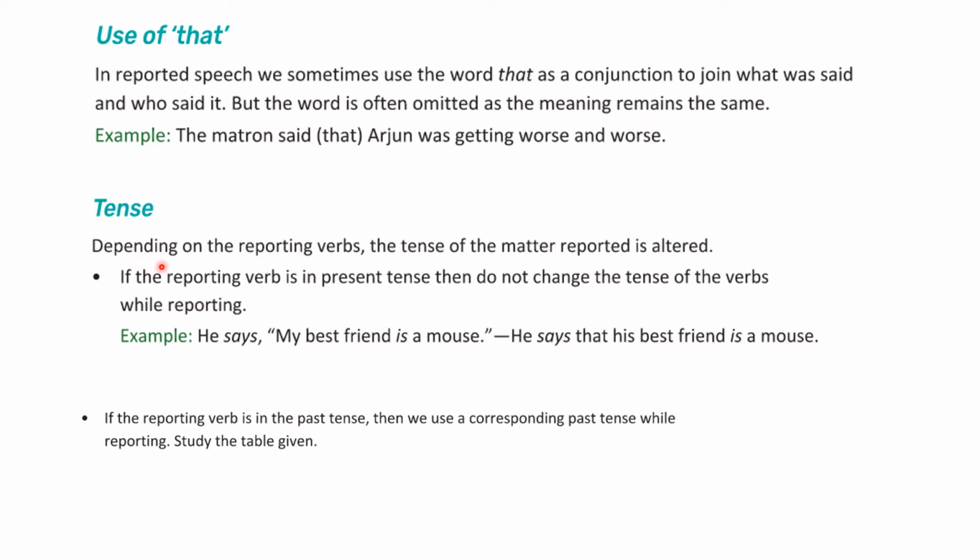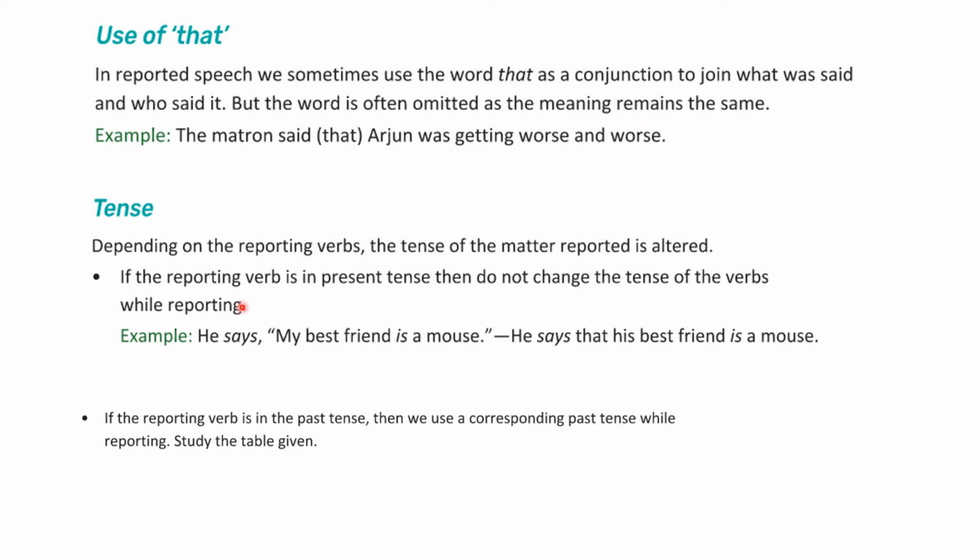Then point 3, tense. Tense plays a very, very important role in converting direct speech into indirect speech. Depending on the reporting verb, the tense of the matter reported is altered. If the reporting verb is in present tense, see here, what is present tense? Can you see here? Says. This is present tense. If the reporting verb is in present tense like this, then do not change the tense of the verbs while reporting.